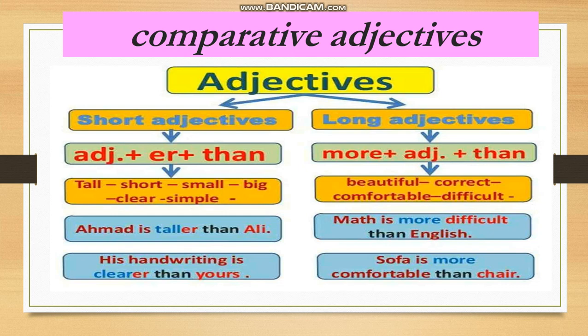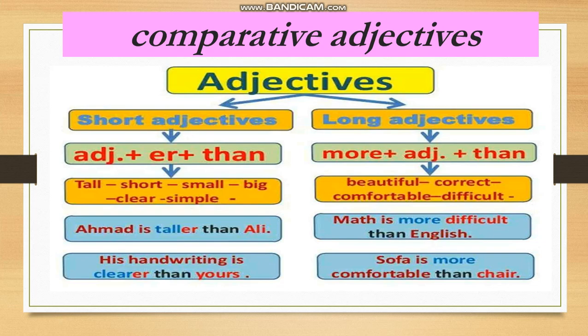How can we compare one to another using a short adjective? We use verb to be plus the adjective plus er plus than. Ahmed is taller than Ali. What about the long adjective? Verb to be plus more plus the adjective plus than. More beautiful than, more expensive than.